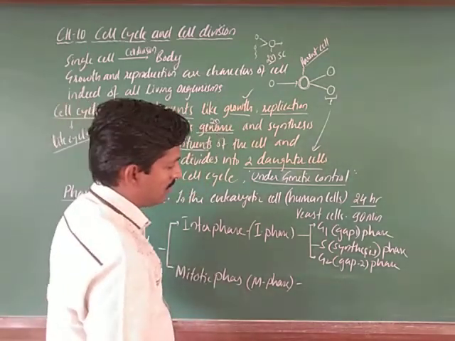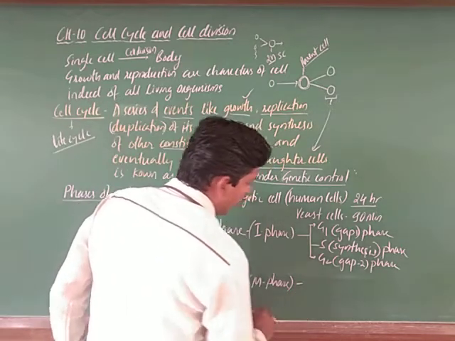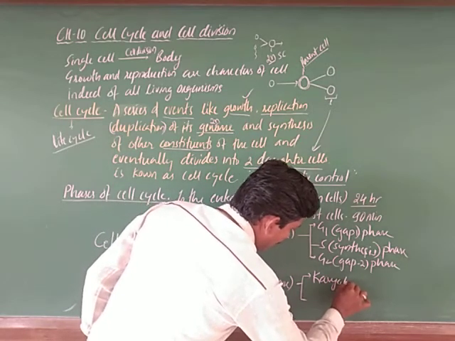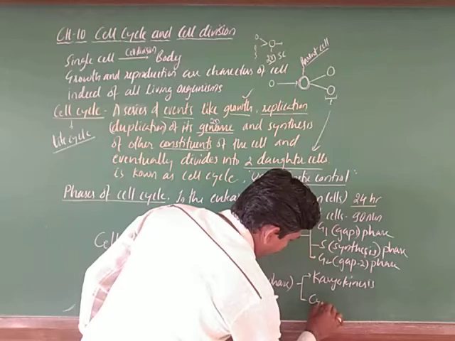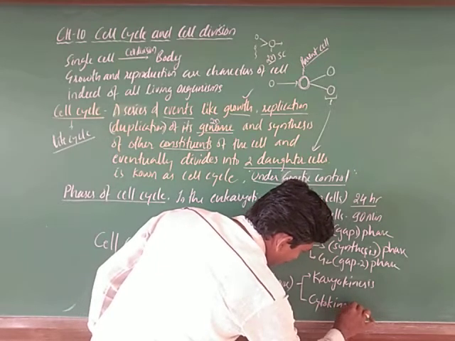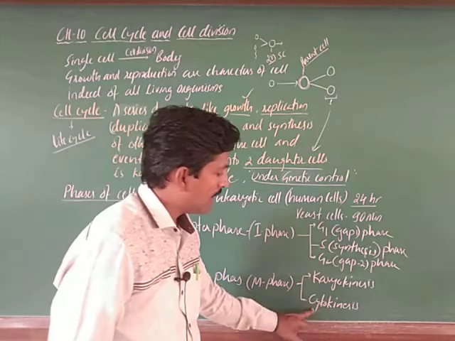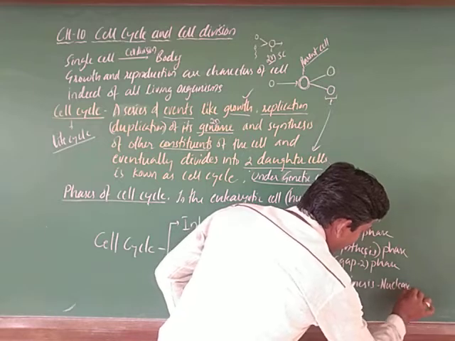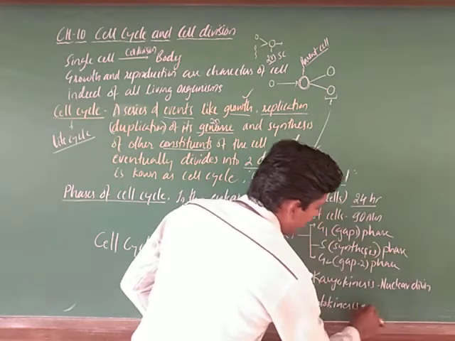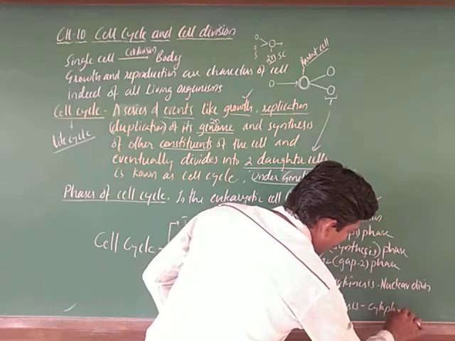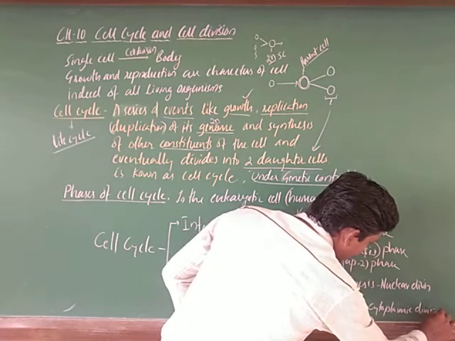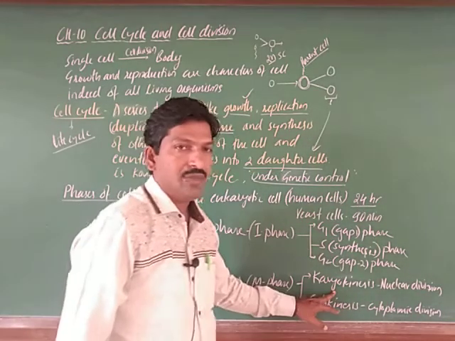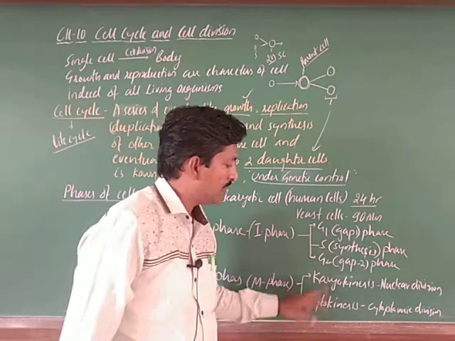The M phase again has steps, two of them: karyokinesis and cytokinesis. Karyokinesis means nuclear division, and then it is followed by cytokinesis.